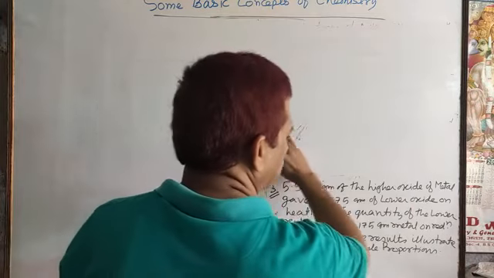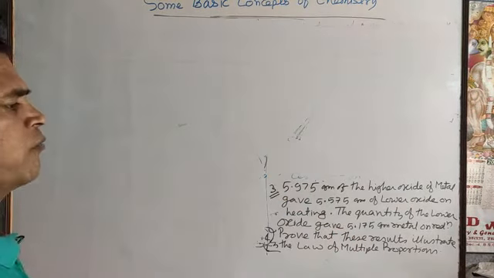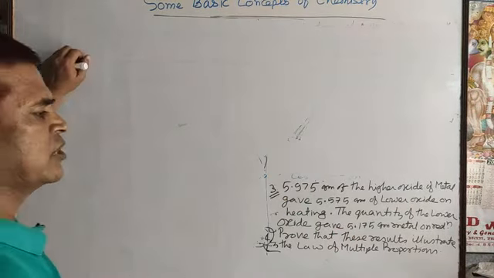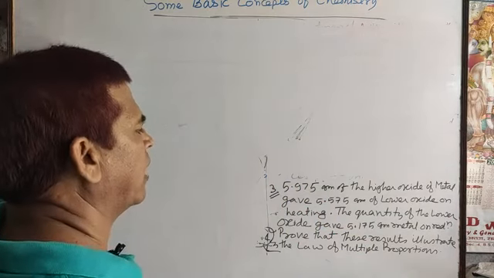This method is easier, not so tough. You only find the weight of one element with respect to a fixed mass of the other element.